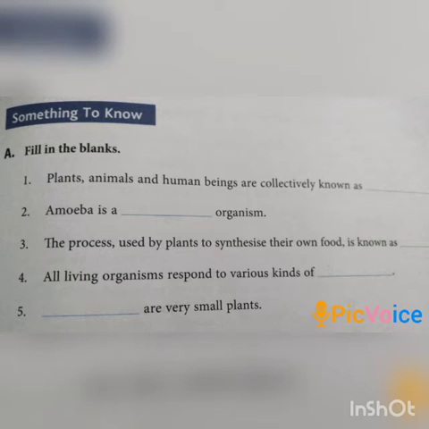Exercise A, as usual, is the fill in the blanks. Question number 1 of this exercise is plants, animals, and human beings are collectively known as living beings. So we will write living beings here. Question number 2, amoeba is a dash organism. You have to write unicellular or multicellular. We will write amoeba is a unicellular organism. In this blank, we will write unicellular.